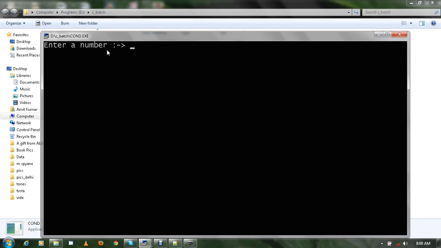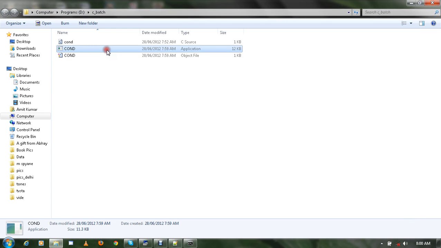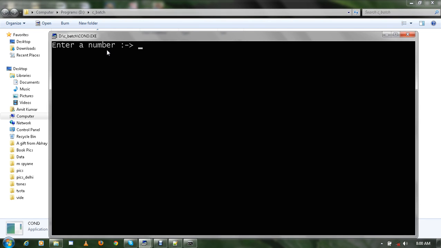So it is asking for a number. So this is your application. To run this application, you need to just double click on it. You can copy this application to your pen drive and move it to any other computer. It will run there, as long as the platform of your computer and that computer is the same.